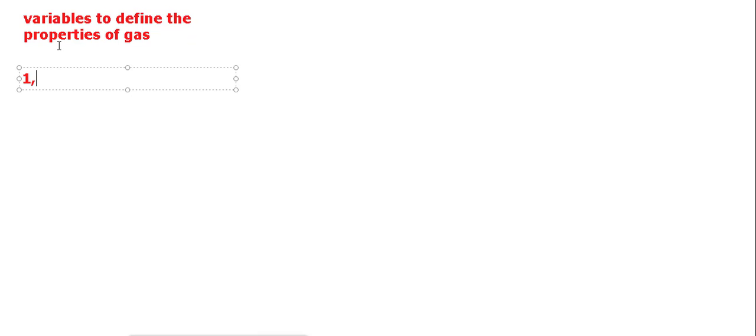Next, now we are concerned with the properties, or we can say variables, to define the properties of matter. We are focusing on this because the chapter is the gaseous state. Our main concern in matter is actually the gas. So we are going to discuss the variables to define the property of a given gas. Let us begin. The first important property we have to discuss is the pressure. Pressure is very important, and it is the first property we are going to focus on.